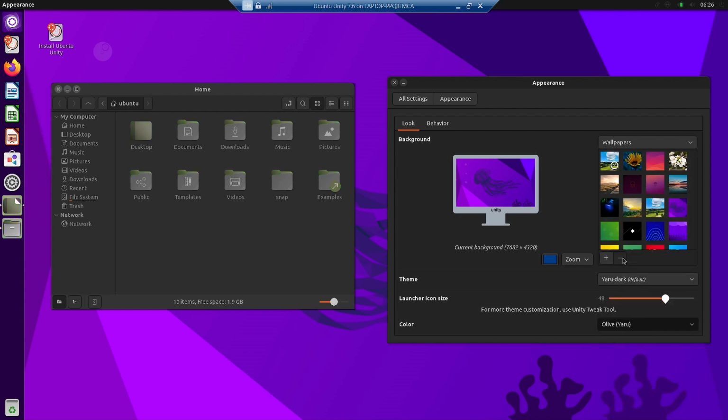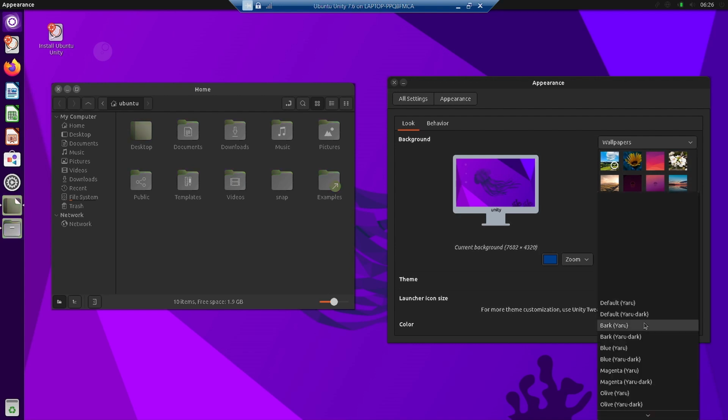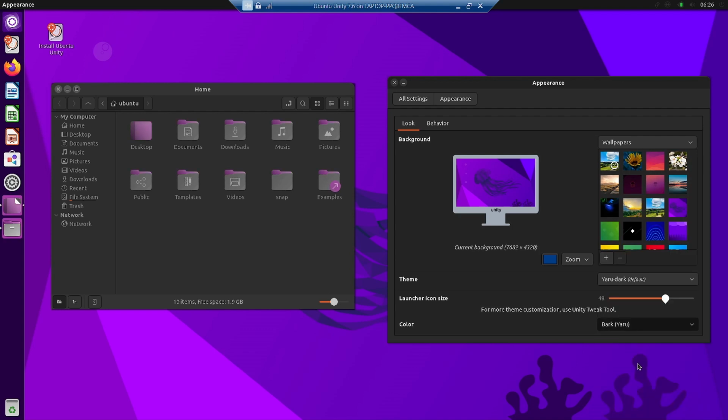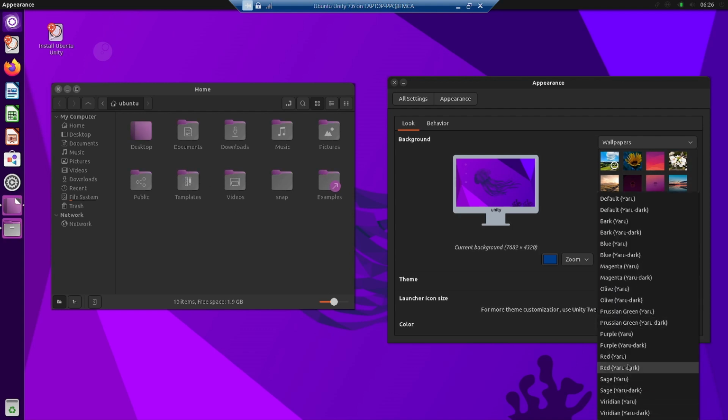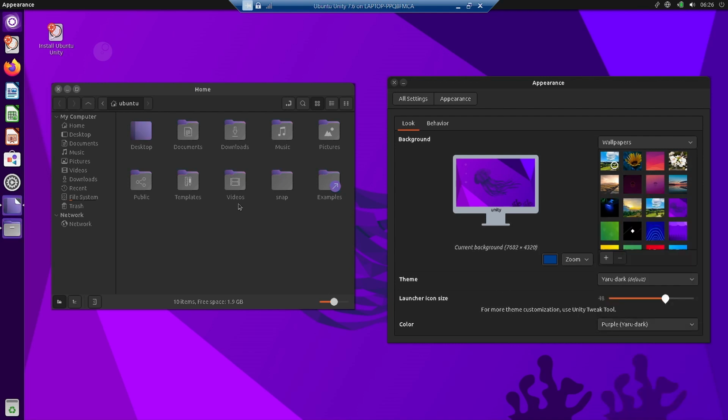You can change. You can make it dark. So it is not properly visible. We can go with magenta. Yes, this looks very nice. Or we can have the default. Which was one? Oh, yes, purple Yaru dark. So this was the default one. So it will take some time. Yes, now it is purple.